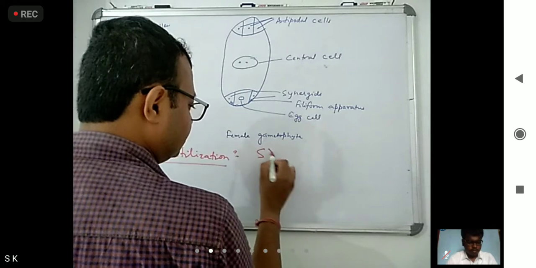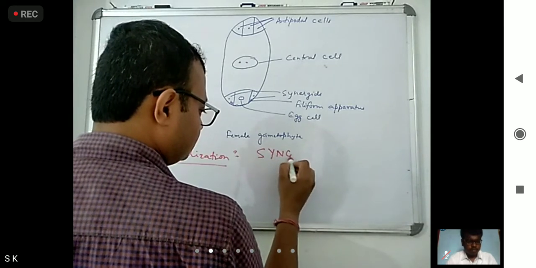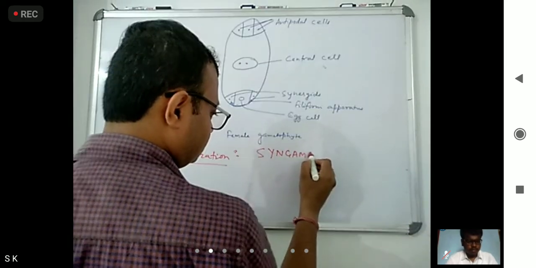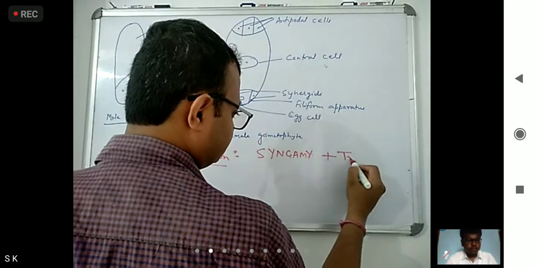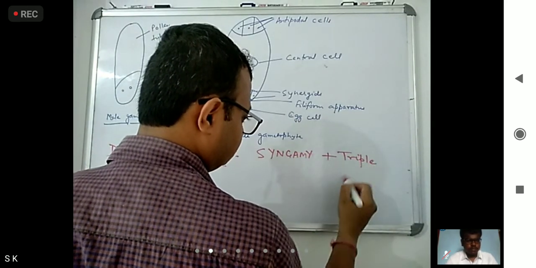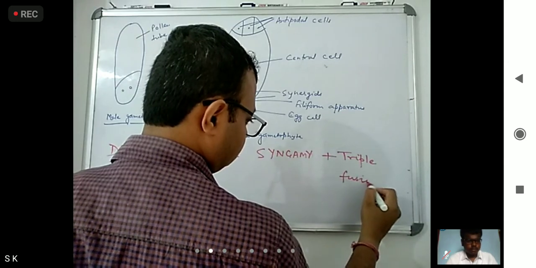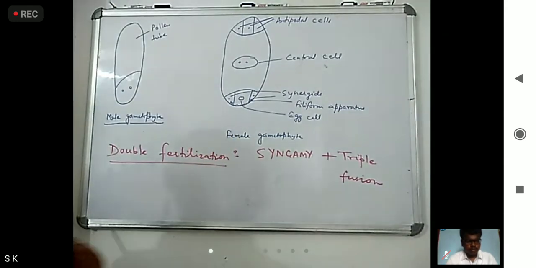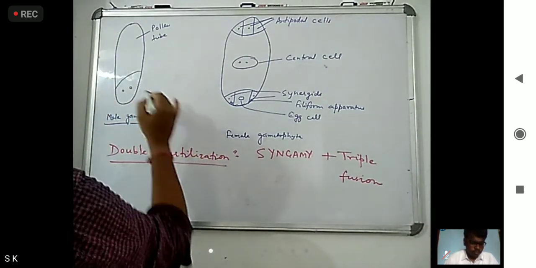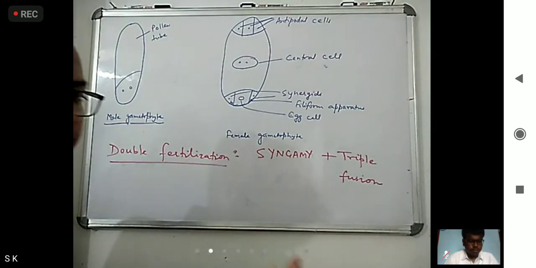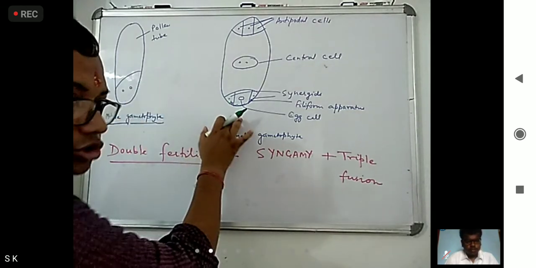One is syngamy and the other is triple fusion. Now we will see how it plays out. With the help of pollination, they come close to each other.